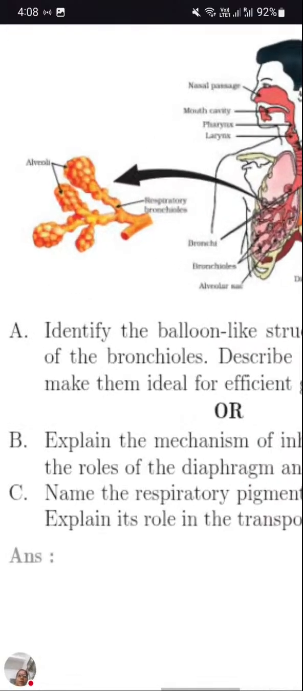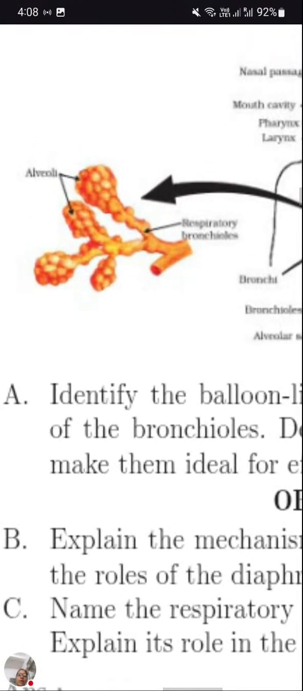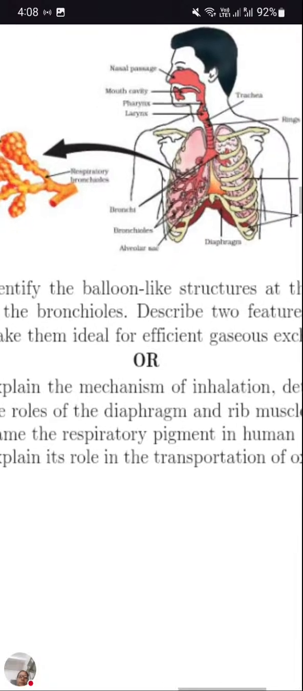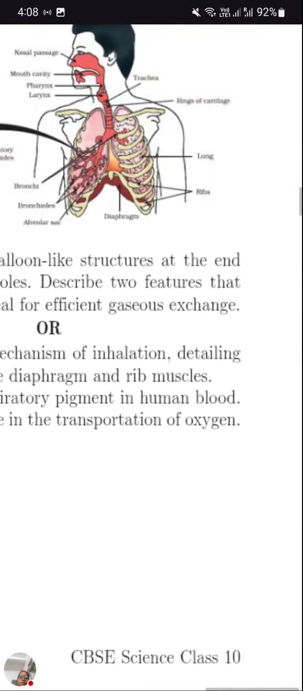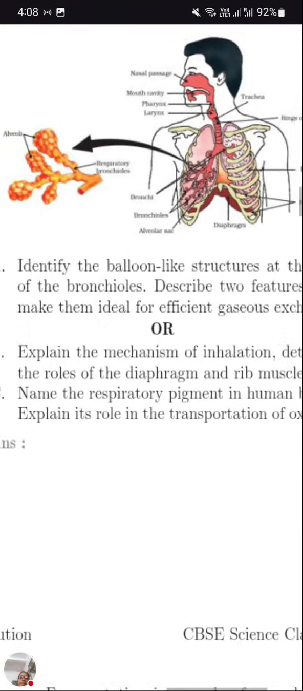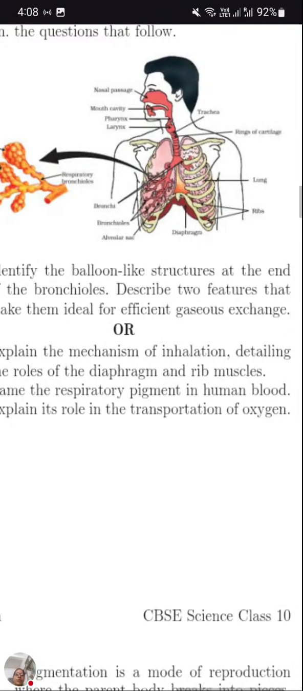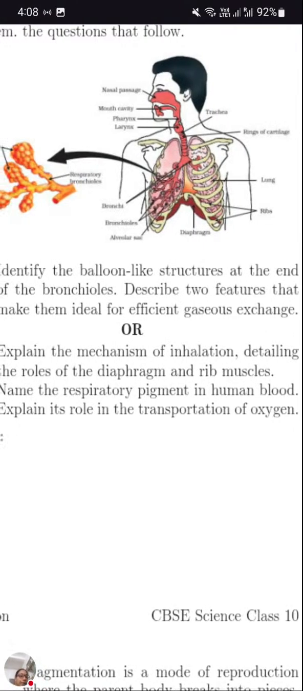You can see these balloon-like structures. These are called alveoli. Describe two features that make them ideal for efficient exchange of gases. So what are the two features, two characters they are having?